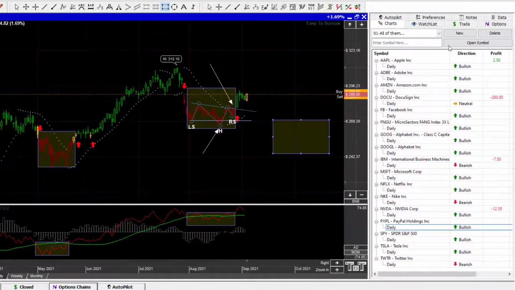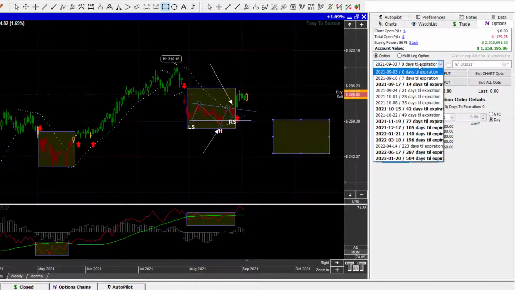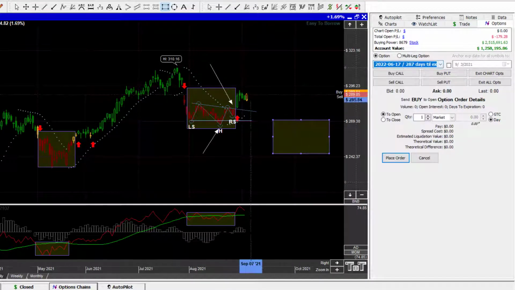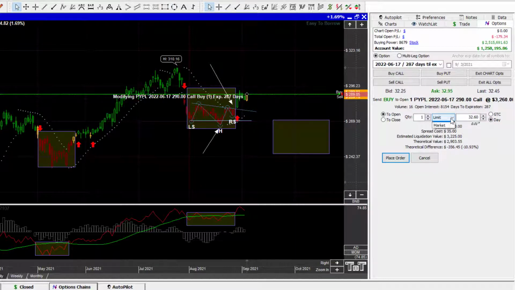portfolio. So we're going to come in here and we're going to go to the options and we're going to go in and get a long-term option out here just in case this thing wants to break lower and come down. We can hold on to this one and rally and then look for the next one. We have a whole year for us to continue to accumulate through this time, or if this thing wants to run, we'll be there for it. So let's go through and let's buy one of these. It's $3,000. We're just going to buy one, mark it into that thing. And I'm marketing into this thing.